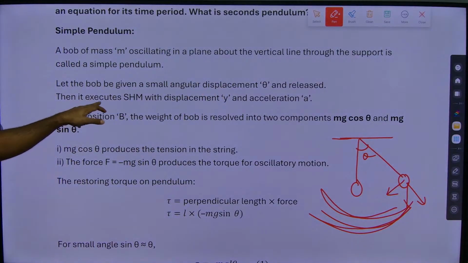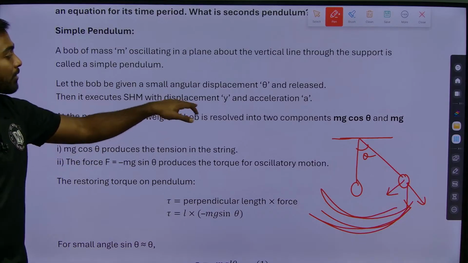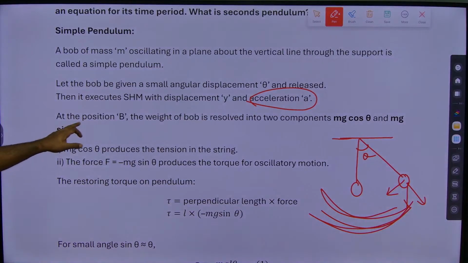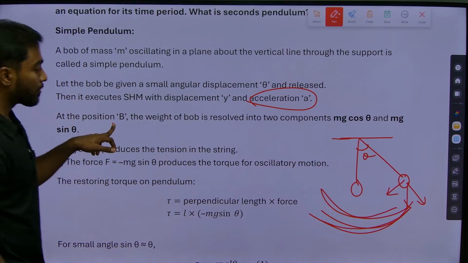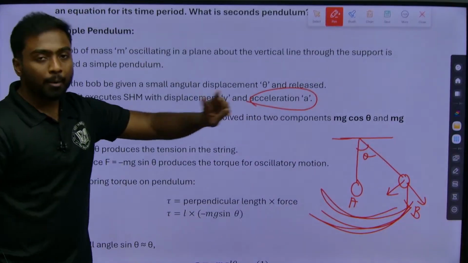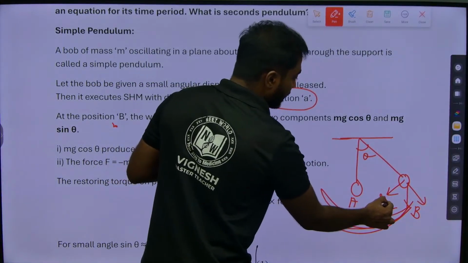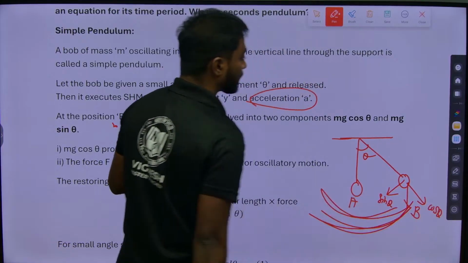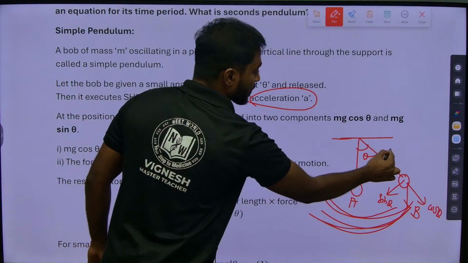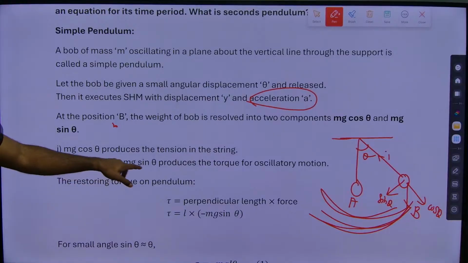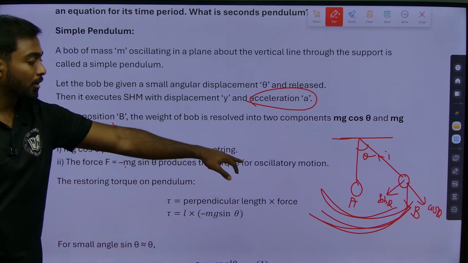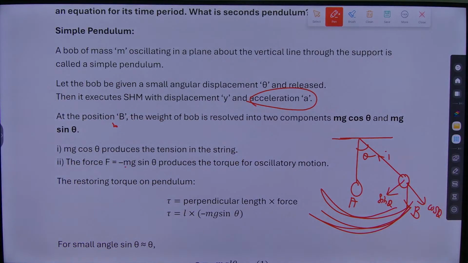Then it executes SHM with displacement y and acceleration a. At this position B, we have taken this position as A and this as B. The weight of the bob is resolved into two components: this is mg sin theta, and this is mg cos theta. mg cos theta produces the tension in the string, and mg sin theta is helping me to come back. So F is equal to minus mg sin theta, which produces the torque for oscillatory motion.